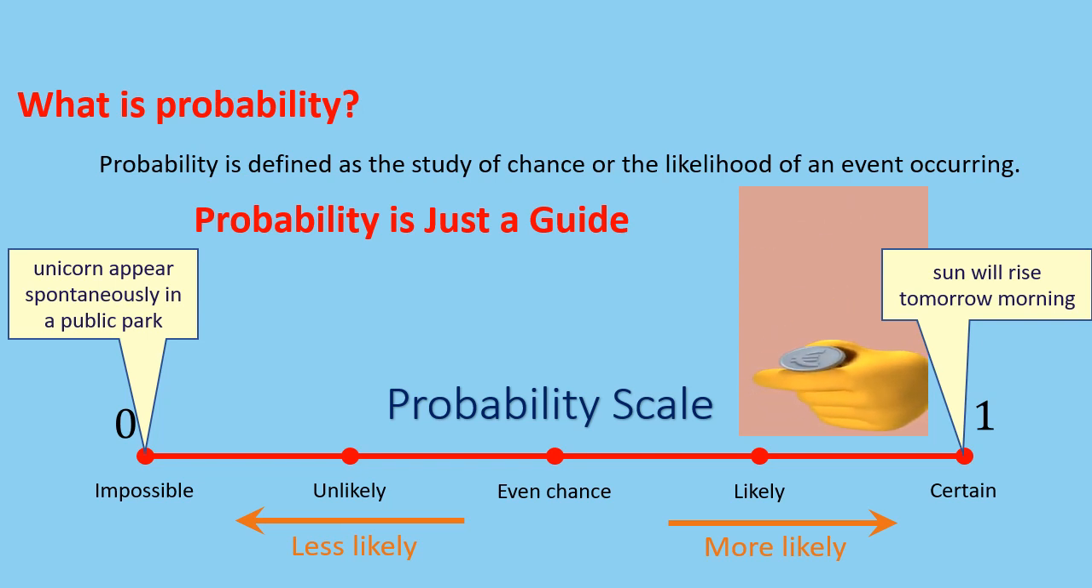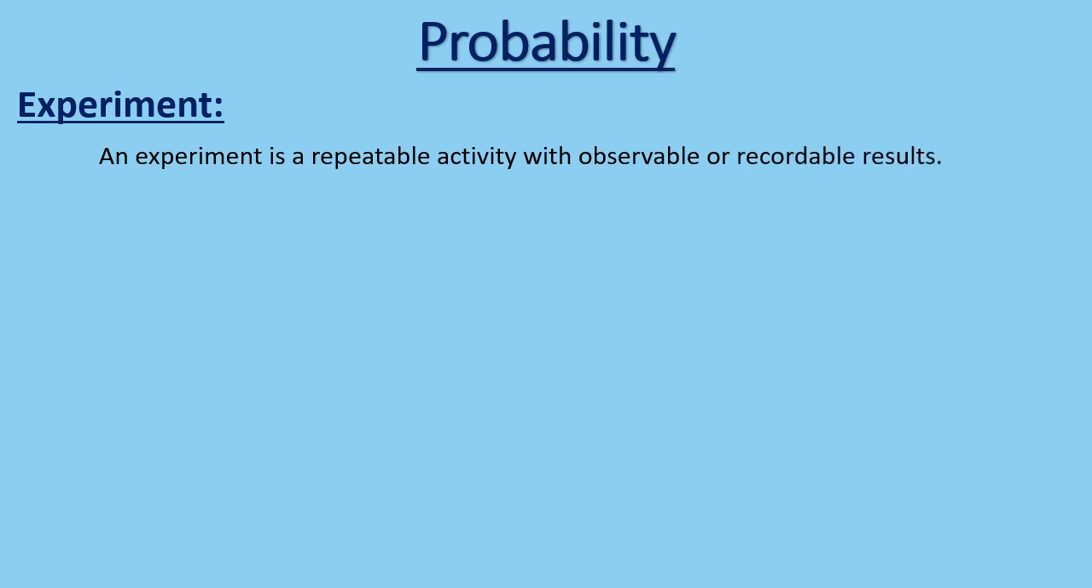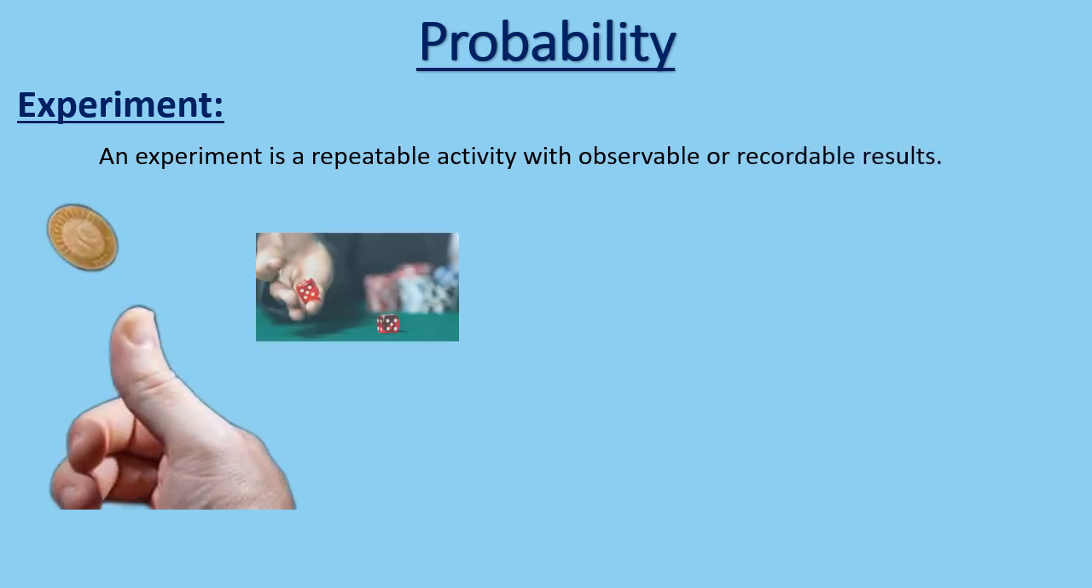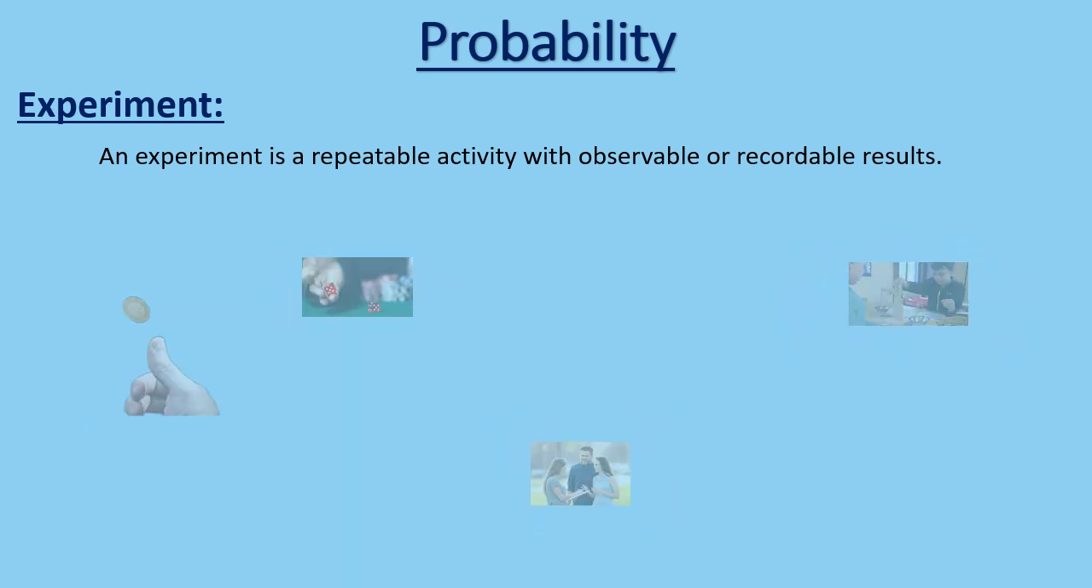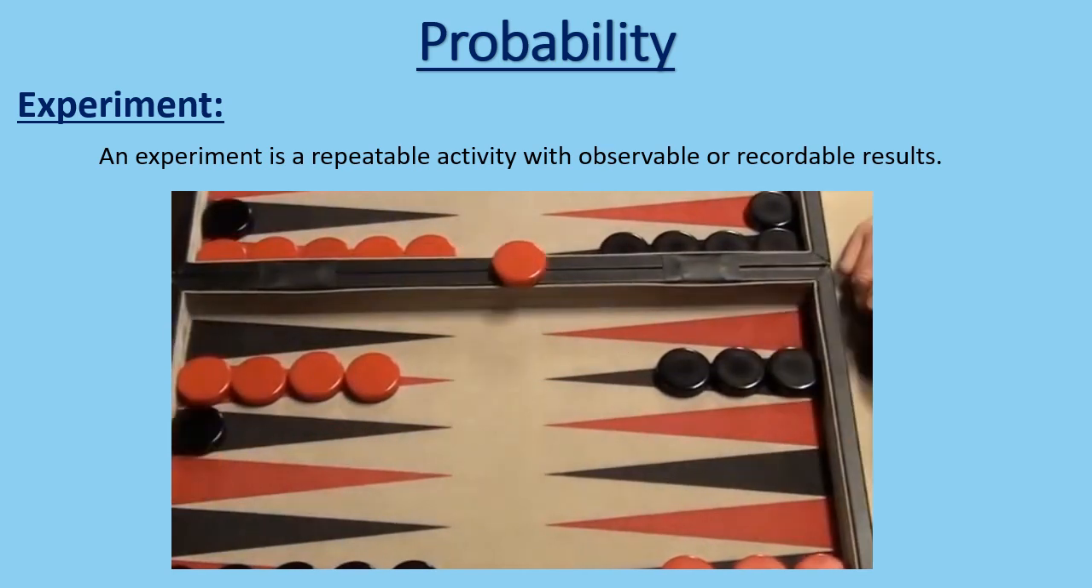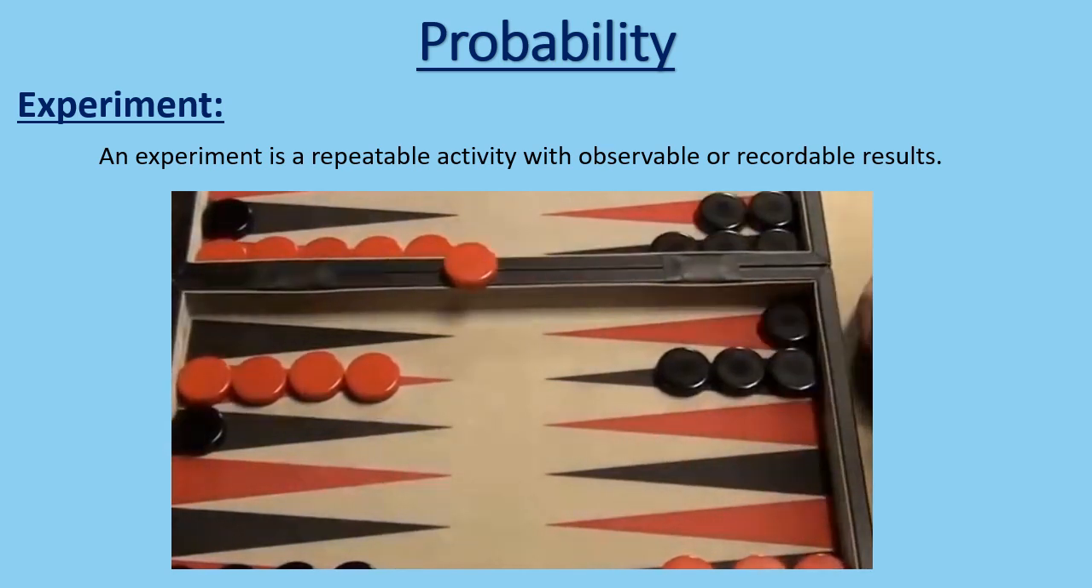Okay, before we continue with our probability study, let us define some other important key terms and terminology we often use in probability. An experiment is a repeatable activity with observable or recordable results. For example, flipping a coin, rolling a die, conducting a survey, weighing an object, and so on. Because each of those activities is repeatable and produces a result, you can record it. For example, you can roll a die as many times as you want while recording the outcome.